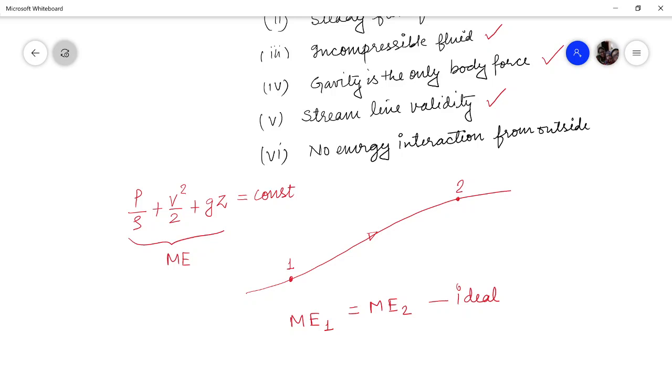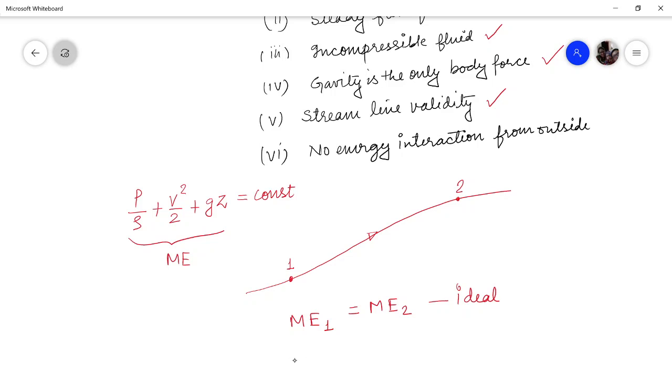What will happen is, while moving from point 1 to point 2, the particle has to overcome some resistance, that is friction. And to overcome that resistance or friction, some part of this energy has to be spent. So there will be an energy dissipation.